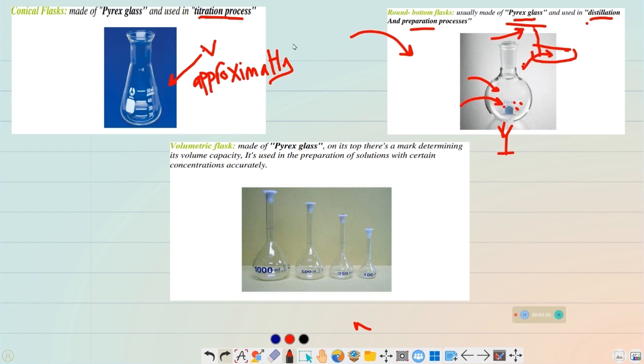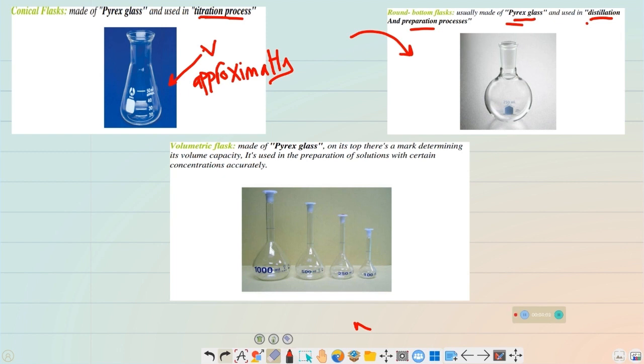So distillation is a process that requires heat to evaporate the water, and after that we condense the evaporated water and collect it in another container. So it's made of Pyrex glass.